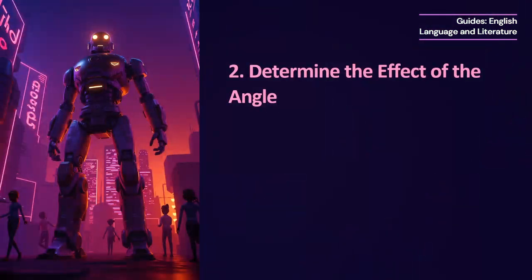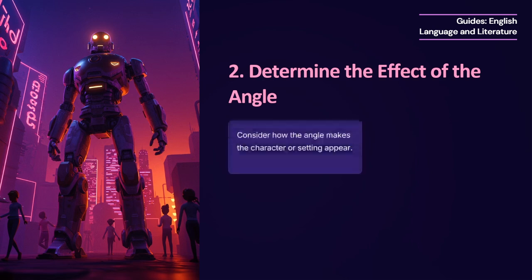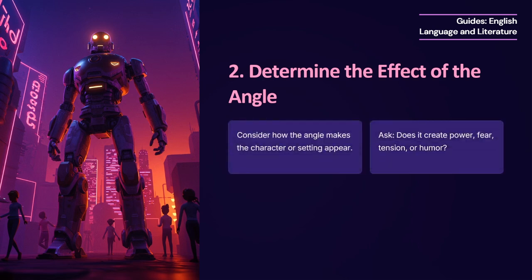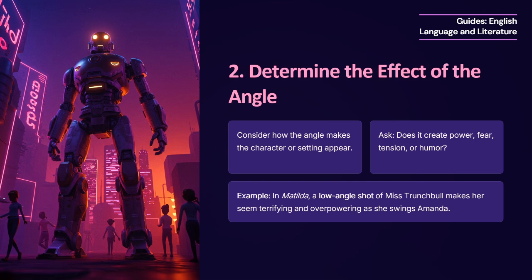Determining the effect of the angle. Now that we understand the context, let's analyze how the camera angle affects the audience's perception of the scene. Questions to consider. Does the angle make a character look more powerful or more vulnerable? Does it create a sense of intimacy, fear, confusion, or distance? Does it emphasize action, emotion, or a character's state of mind?